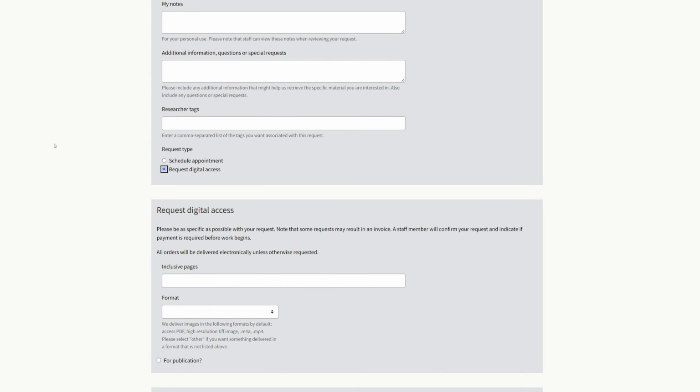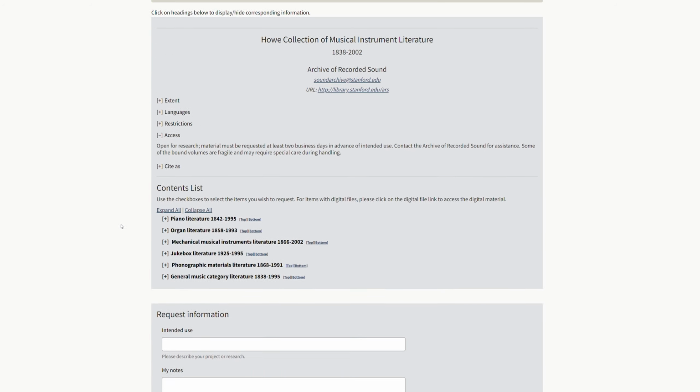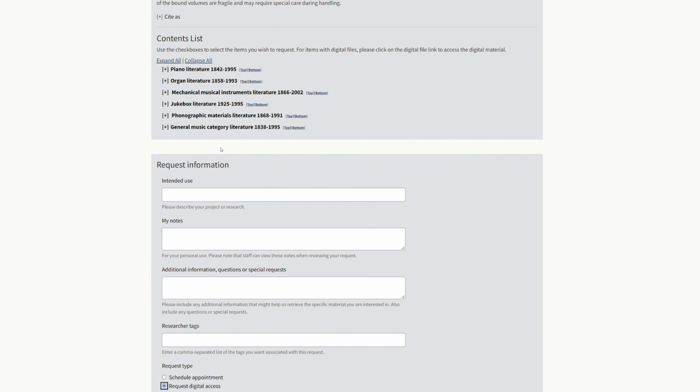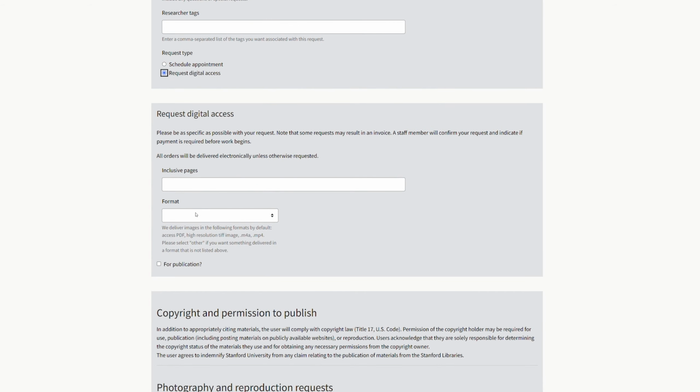There's also a request digital access here. It's pretty similar, so you'd be requesting a box still, request information similar, but in here you would dictate what parts of it you want. So if it's like folder 5, maybe I want all of folder 5, something like that. And in the format, in that case, maybe you want a PDF. I mean, that's generally what I recommend, but a TIFF maybe if it's like an artistic work or something like that.